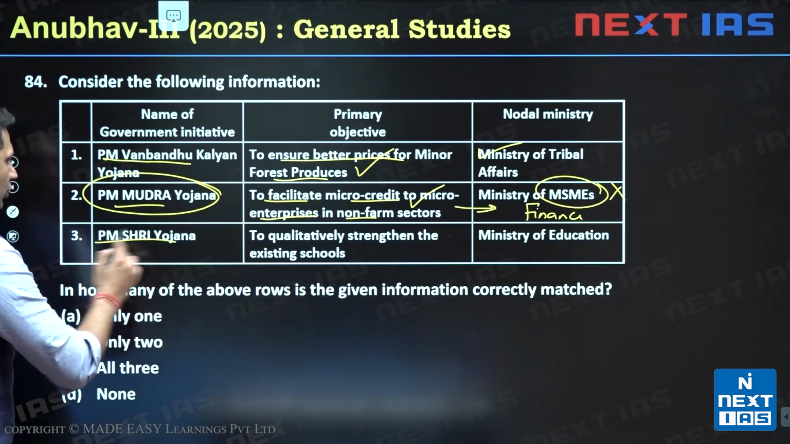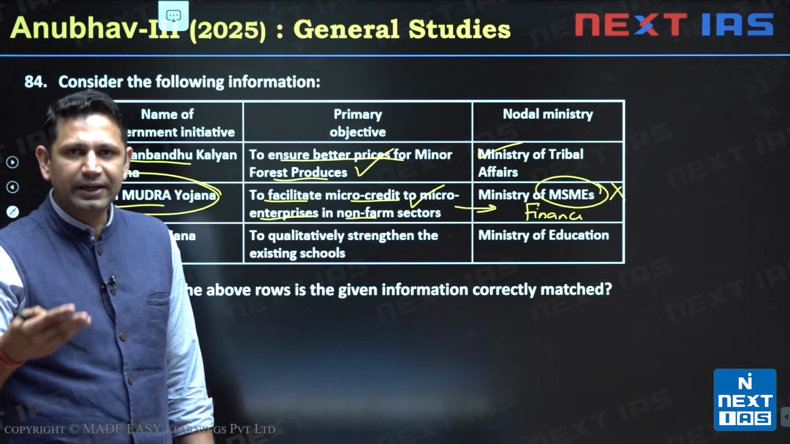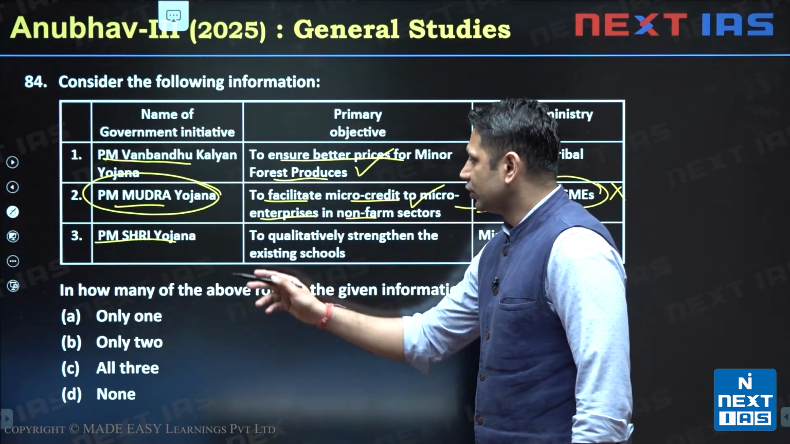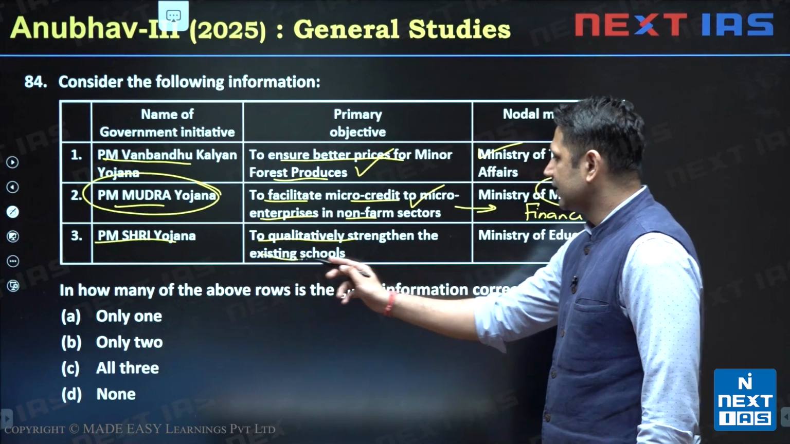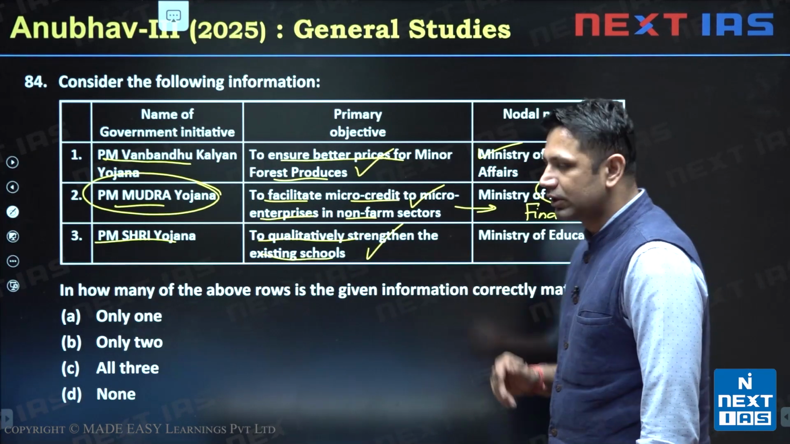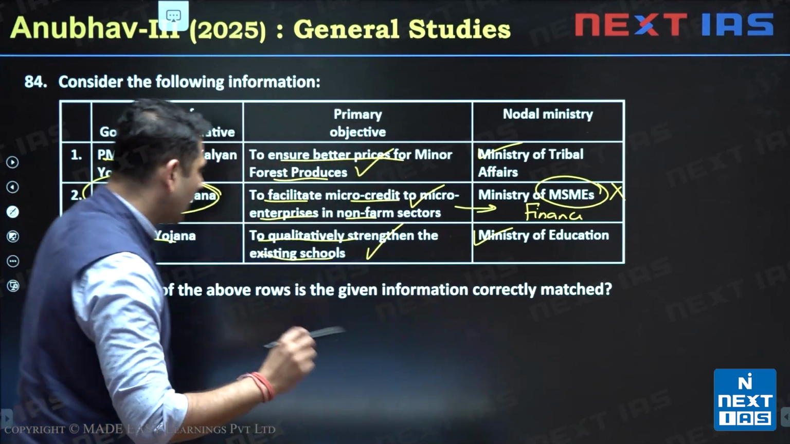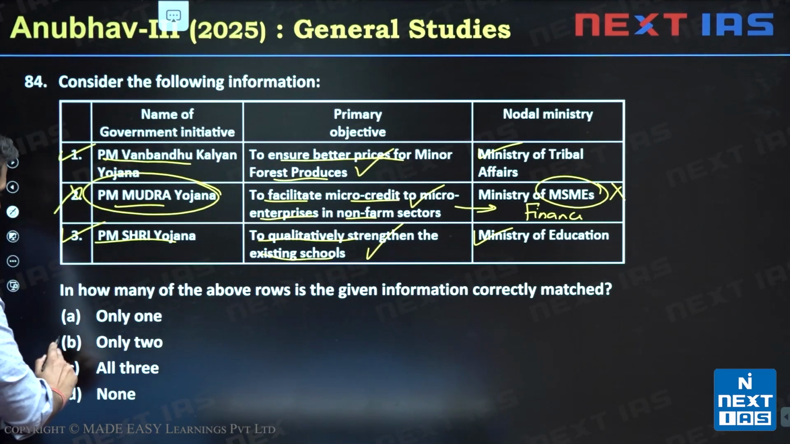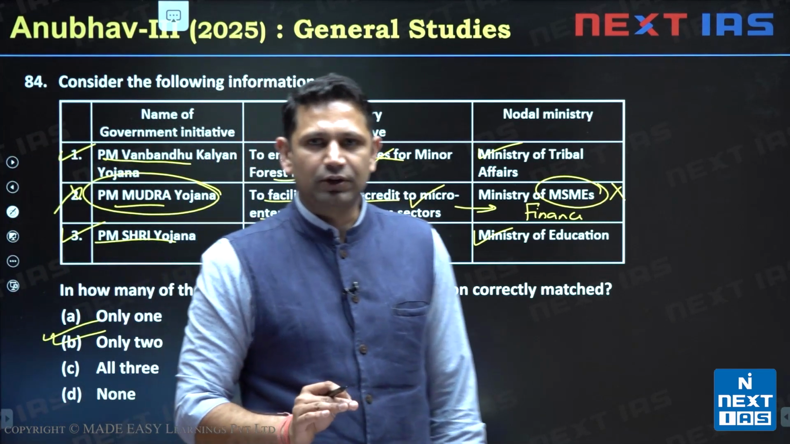Third one, PM Shri Yojana, which is about education, improving the schools of the Rising India. The Prime Minister Schools of the Rising India is the name of the scheme. So it is saying to qualitatively strengthen the existing schools. The statement is absolutely right. It is under Ministry of Education. This is also correct. So answer here becomes 1 and 3 are correct. Second one is wrong. Answer should be option B. That is only 2 are the correct statements out of the 3.